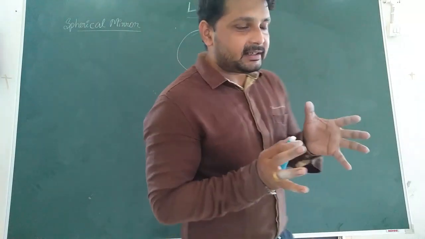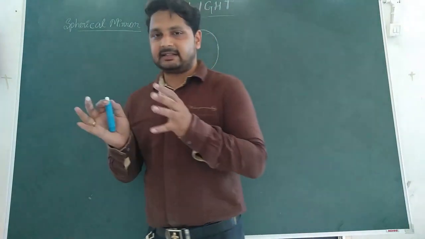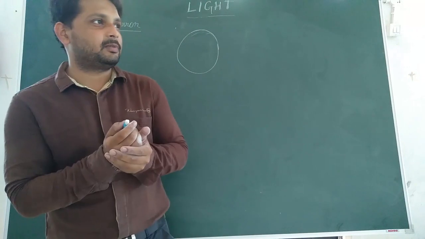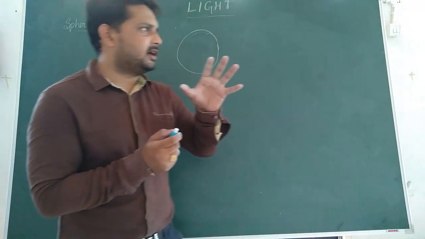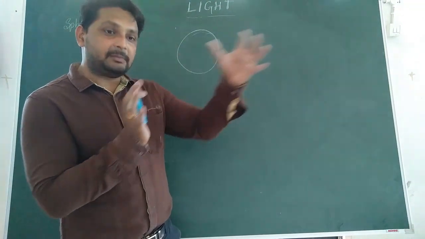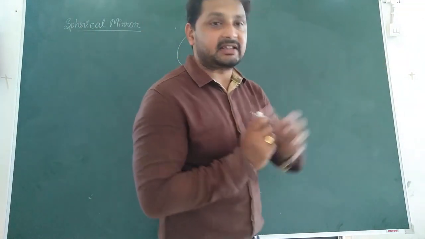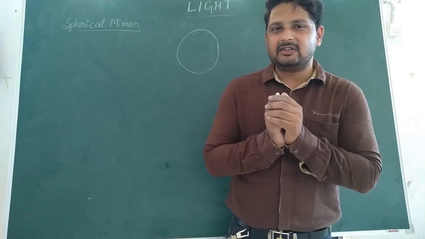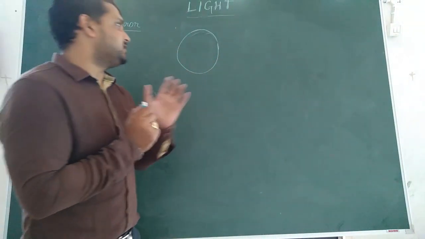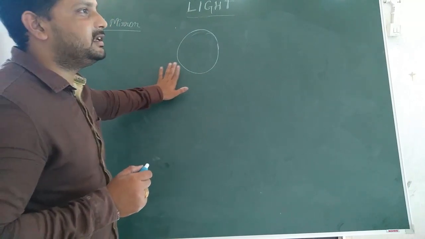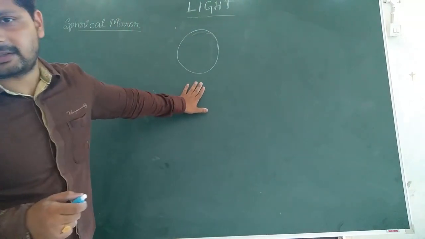Now, for a spherical reflecting surface, that is like a ball, if the mirror is in the shape of a ball, the image that you will see, at some part it might appear enlarged or magnified, at some point it will be smaller, right? Now, why does it happen?